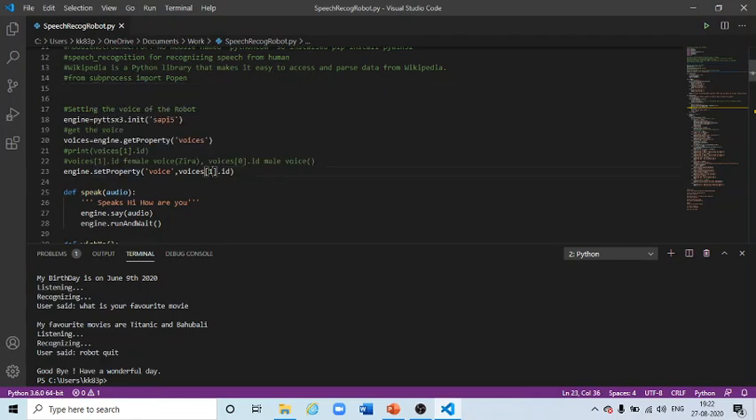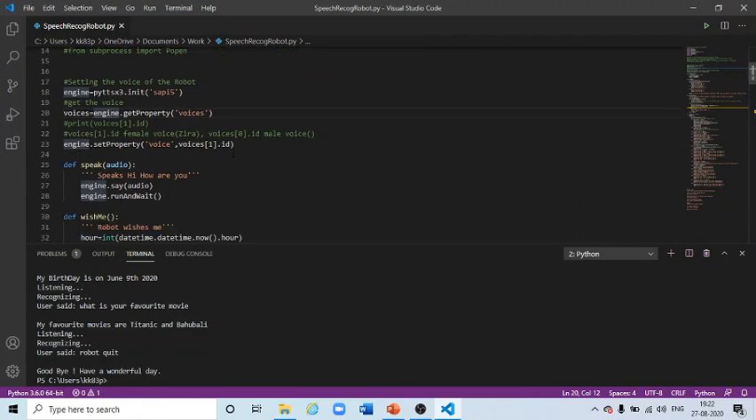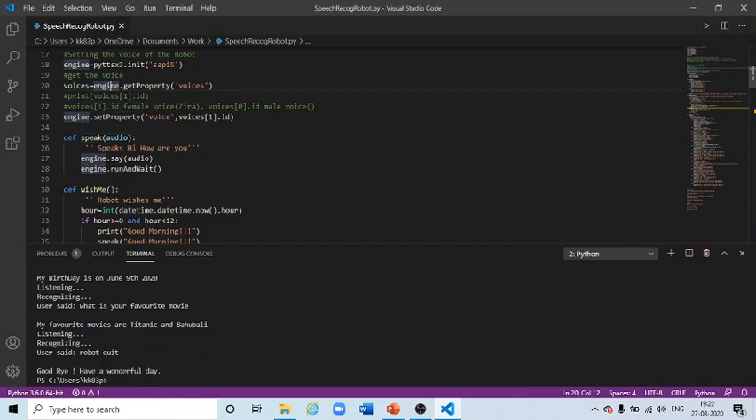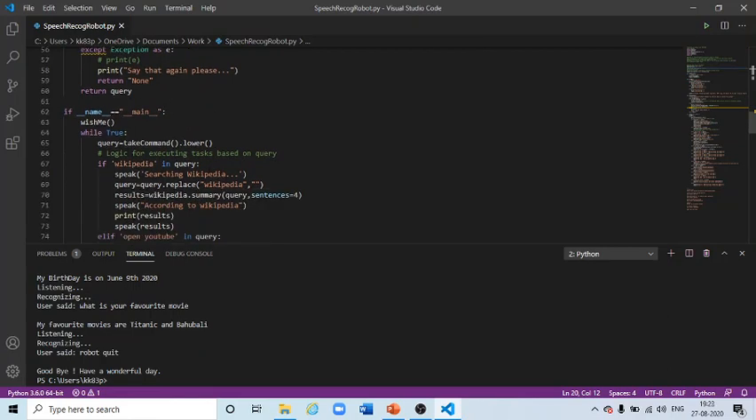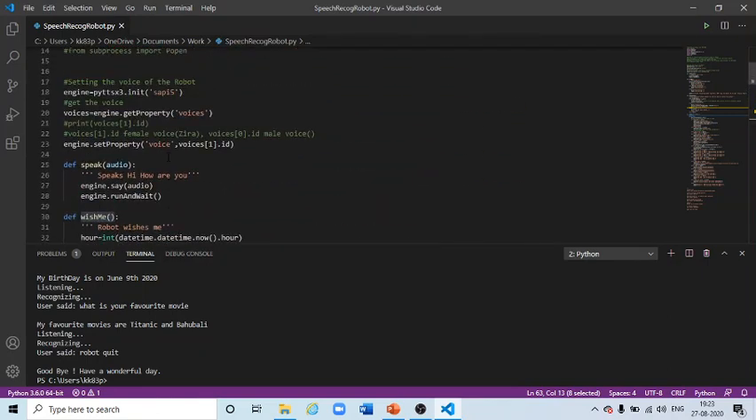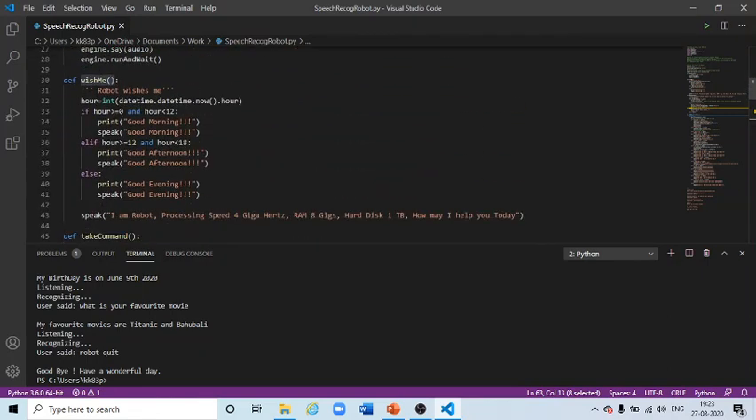Then I'm setting the property of the robot. I'm giving voice as 1, where 1 is for female and 0 is for male. Using this getProperty and print function, you will get to know what voices you have in your system. Then I have used the speak function, wish me function, and take command function. And this function is the main function, and the execution starts from here. Whenever it starts, it will first jump to the wish me function. In the wish me function, the robot is going to wish me as per the time.